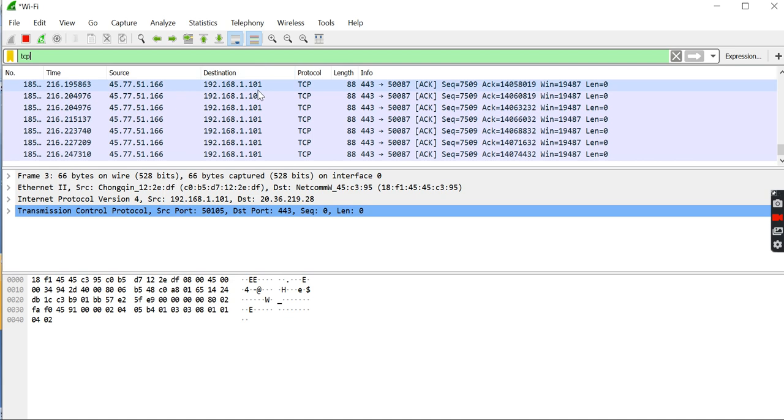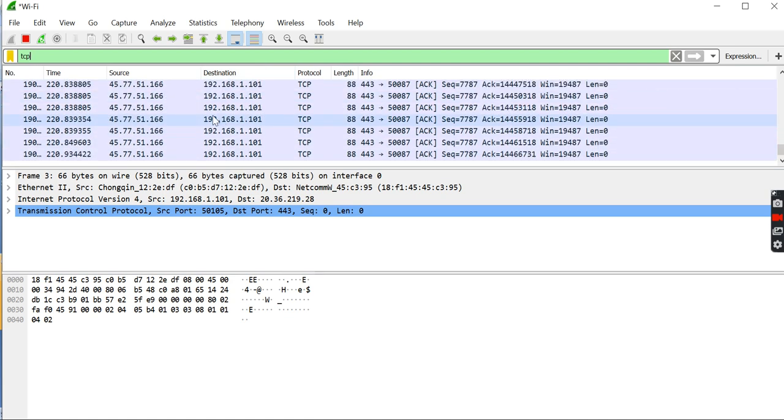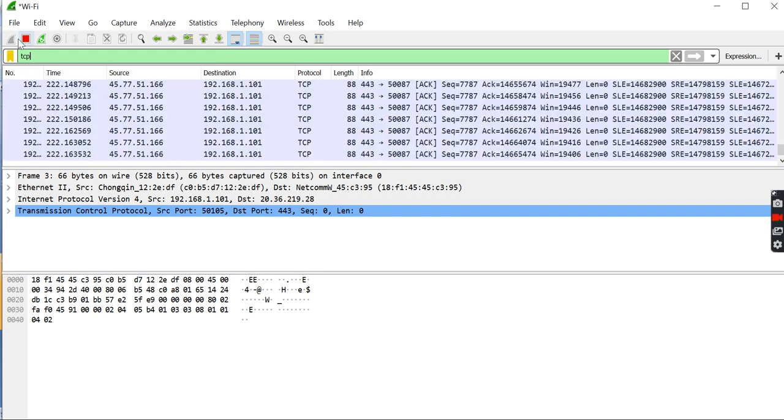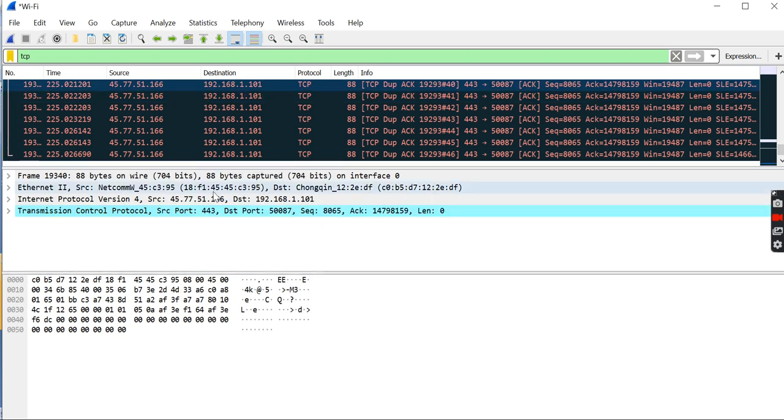This is for TCP. Now we have to choose stop data capturing, and we click on it. So this is Ethernet II. This is also a manufacturer bit, and this is a manufacturer bit, and this is a device code.